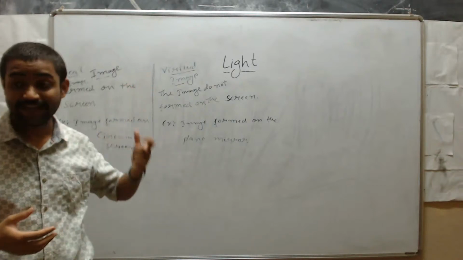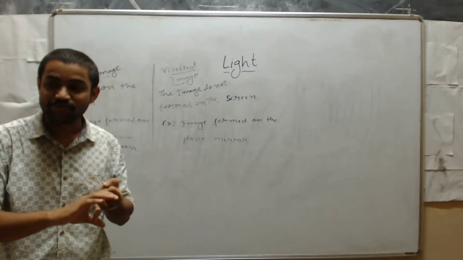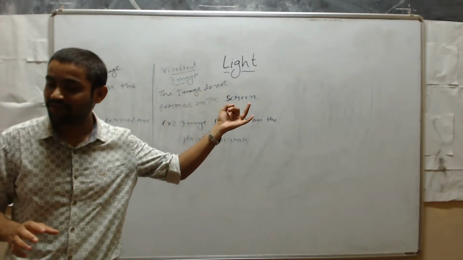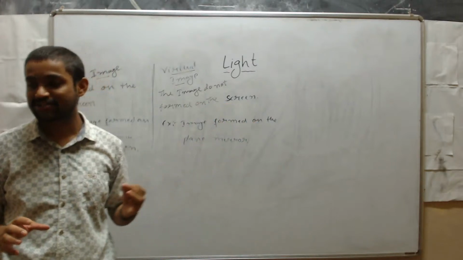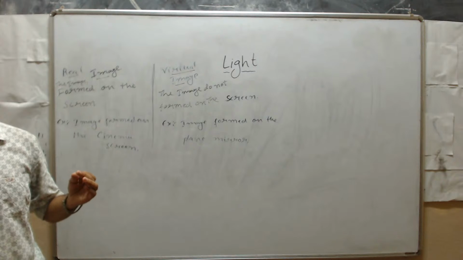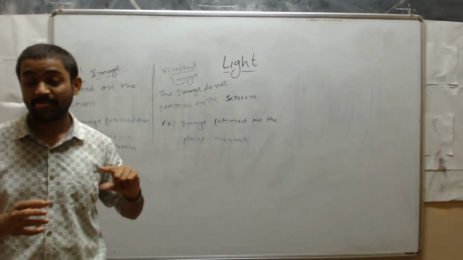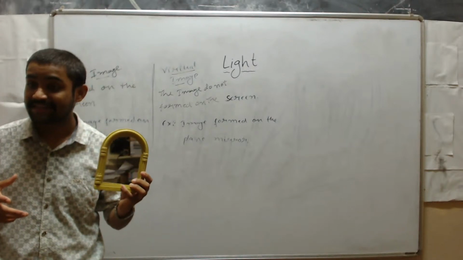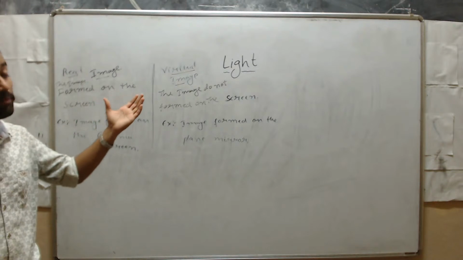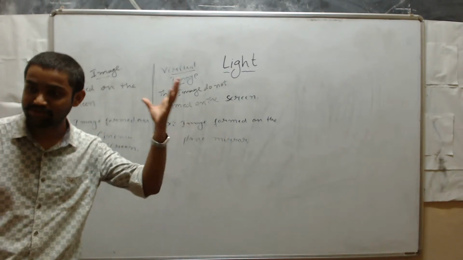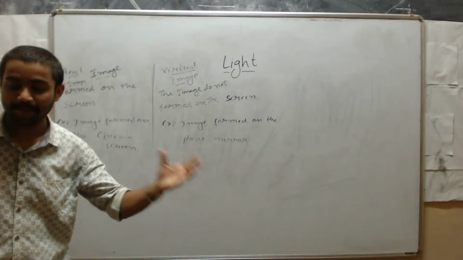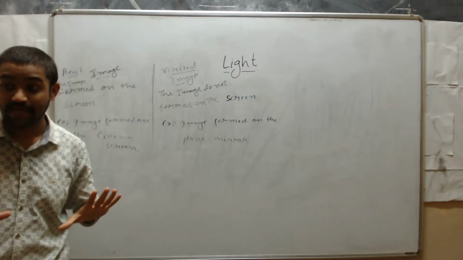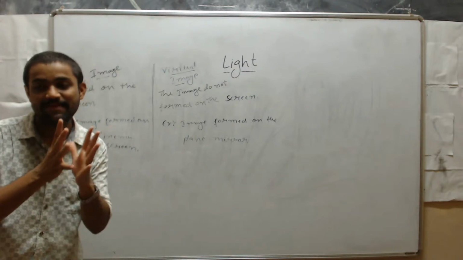And what we have learned today about light: light is a source of energy, and the types of sources of light, that is the sun, luminous and non-luminous objects. And one more thing we have studied, reflection, very important, that is reflection of light, and about the plane mirror, isn't it? And the position of the plane mirror, position of objects in the plane mirror. And last one, real image and virtual image. Is it clear, students? And most important, the difference between image and object.